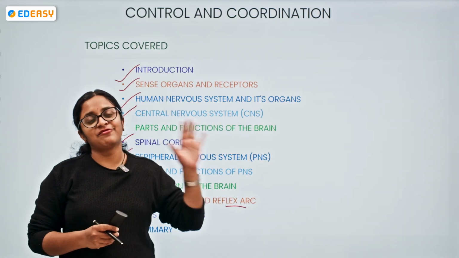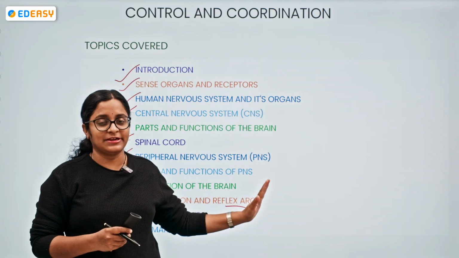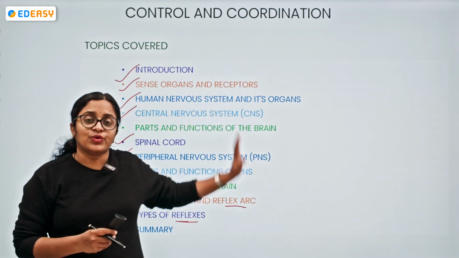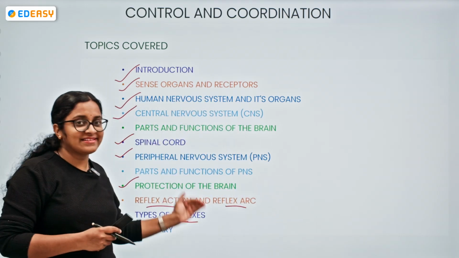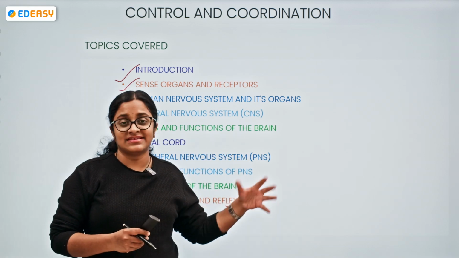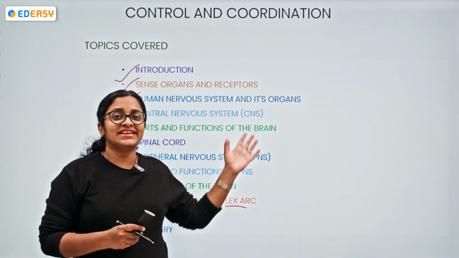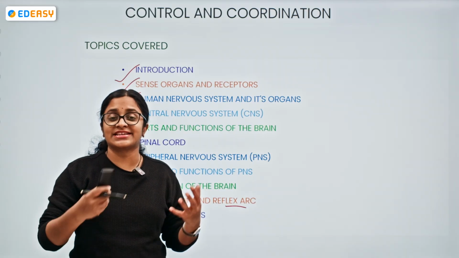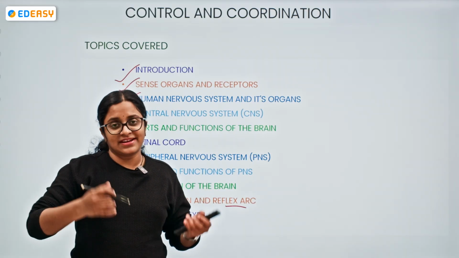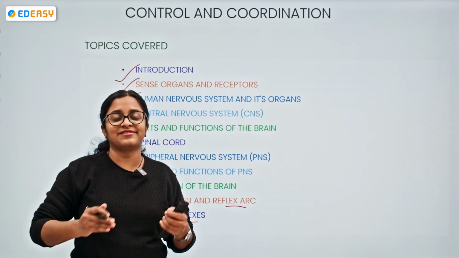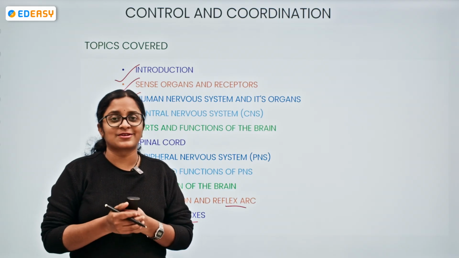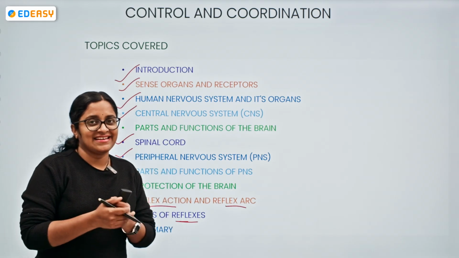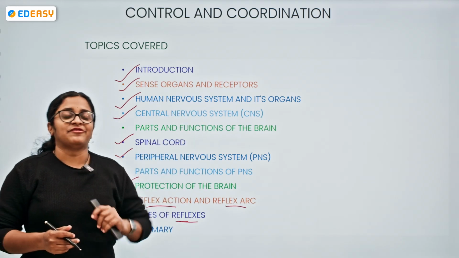So that's the reason I have divided this particular chapter into two parts. Today's discussion will be only this. In the upcoming sessions, we shall understand the other things, like how coordination in plants is carried out, what the function of plant hormones is, and what the function of human hormones is. All this conceptual discussion will be there.